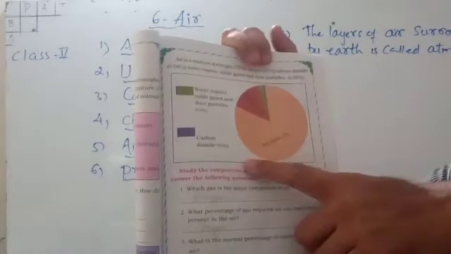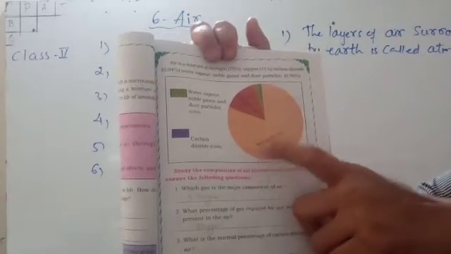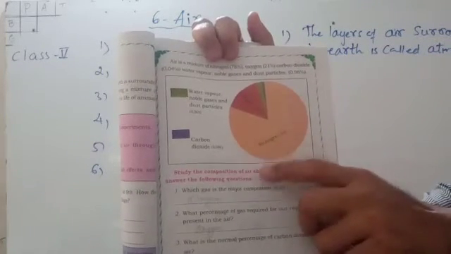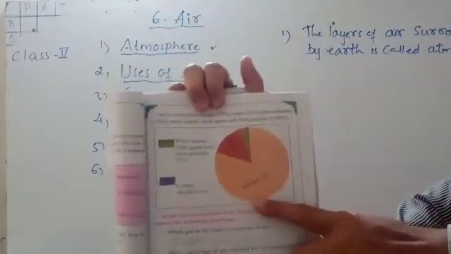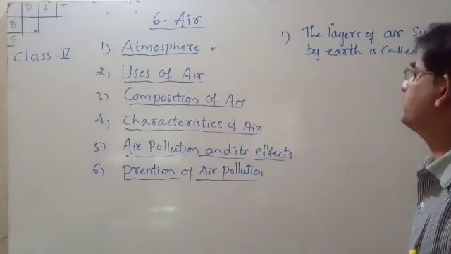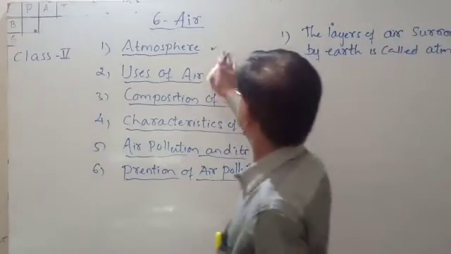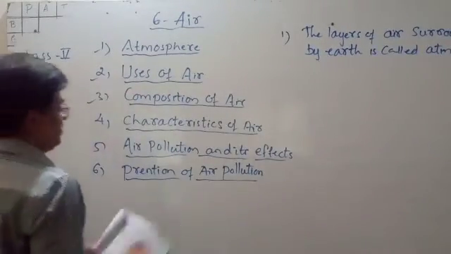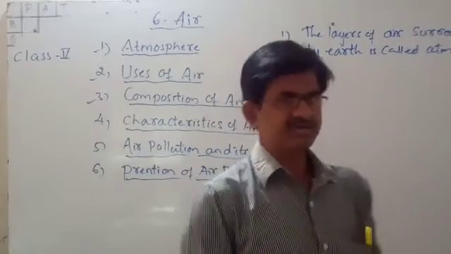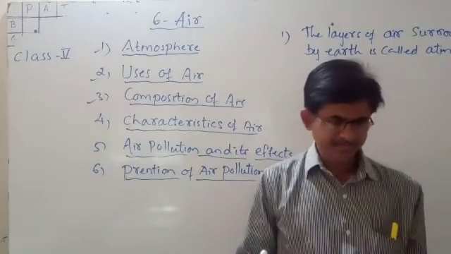This is the diagram which shows the composition of the air, as I wrote on the board. Third one. This is called composition of the air. Understood? First I told you, second, third composition of the air. Now, page number 78.